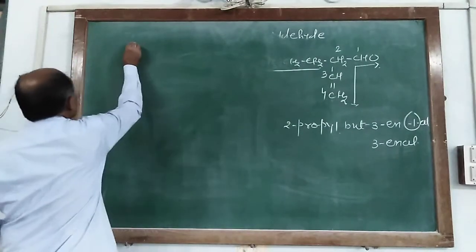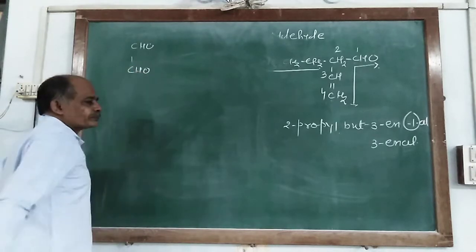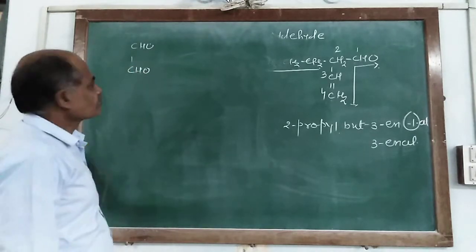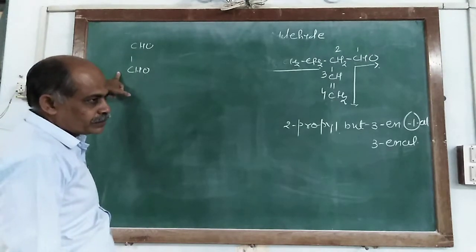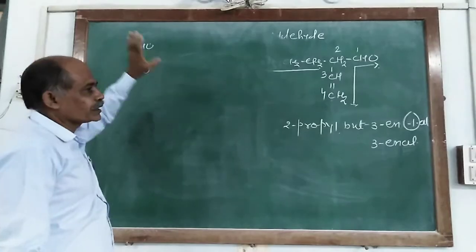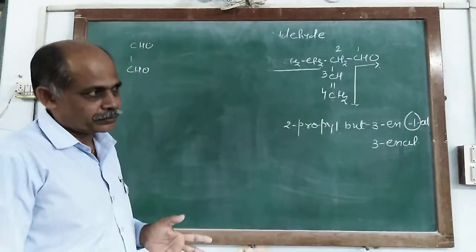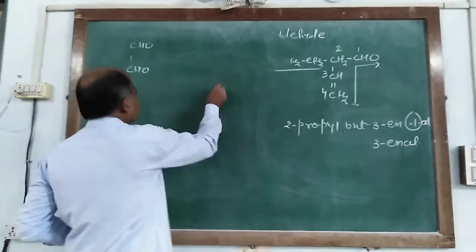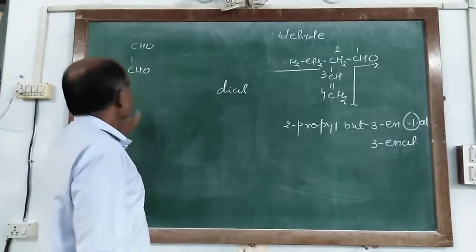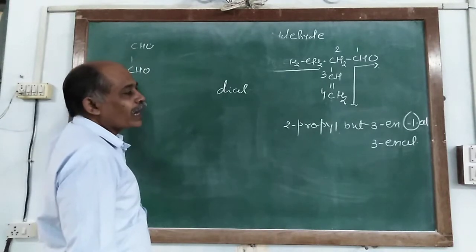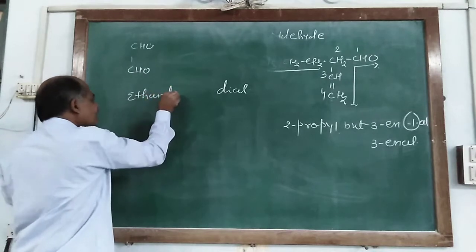Sometimes you are given CHO and CHO, so the number of carbon atoms is 2, so it is ethane, and both carbon atoms are in the form of aldehyde, so it has 2 aldehyde groups. So the prefix used is di, so it is ethanedial.